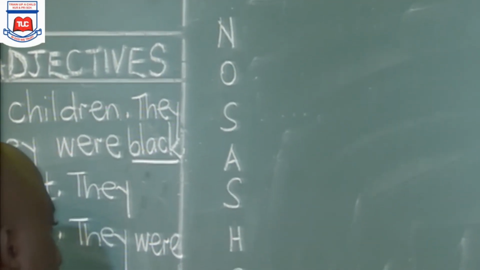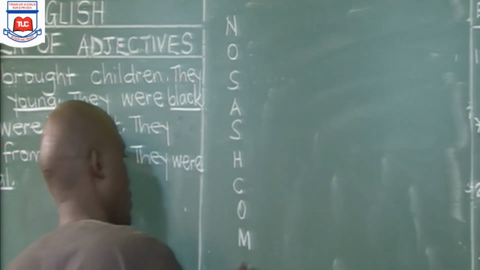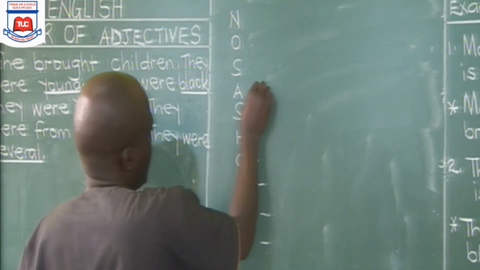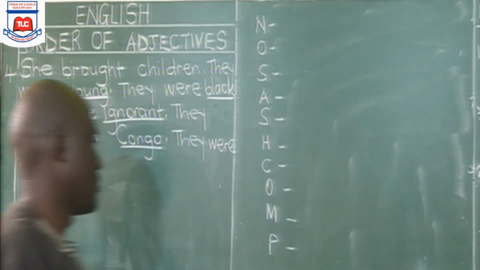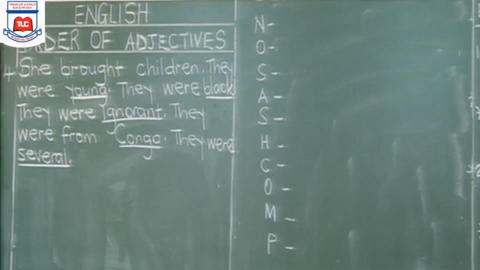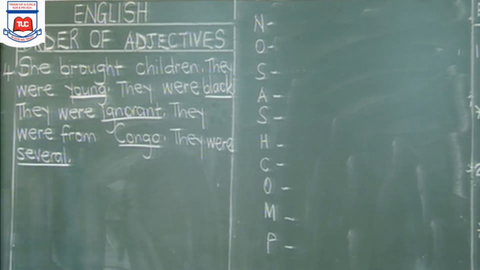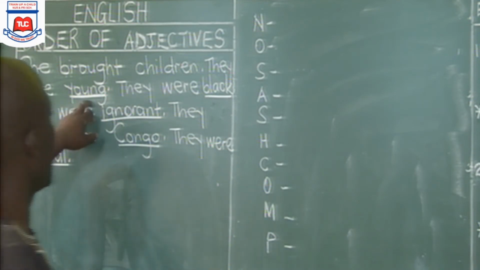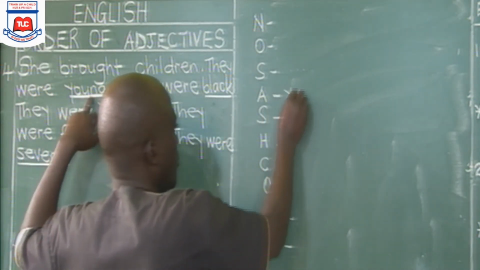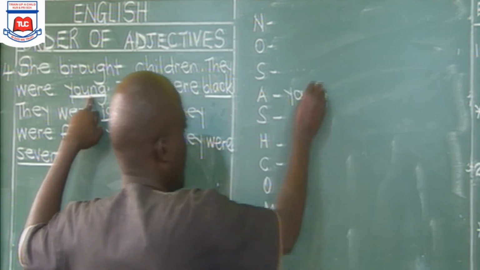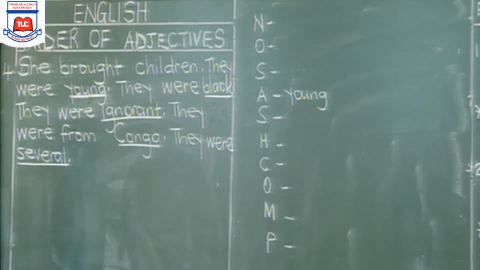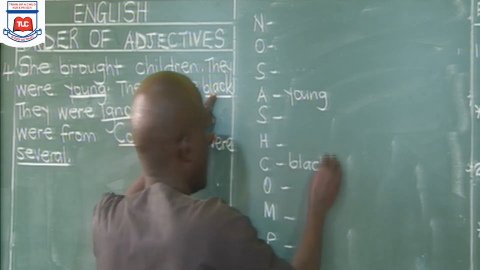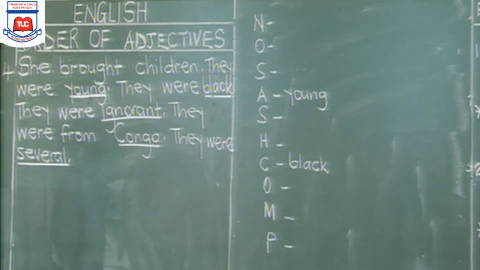Nosascom. Yes, nosascom. The P is standing for purpose, right? So what adjective is representing numbers from here? She brought children, they were young. Young is the age, we put it there. They were black. Black is the color, we put here. They were ignorant.